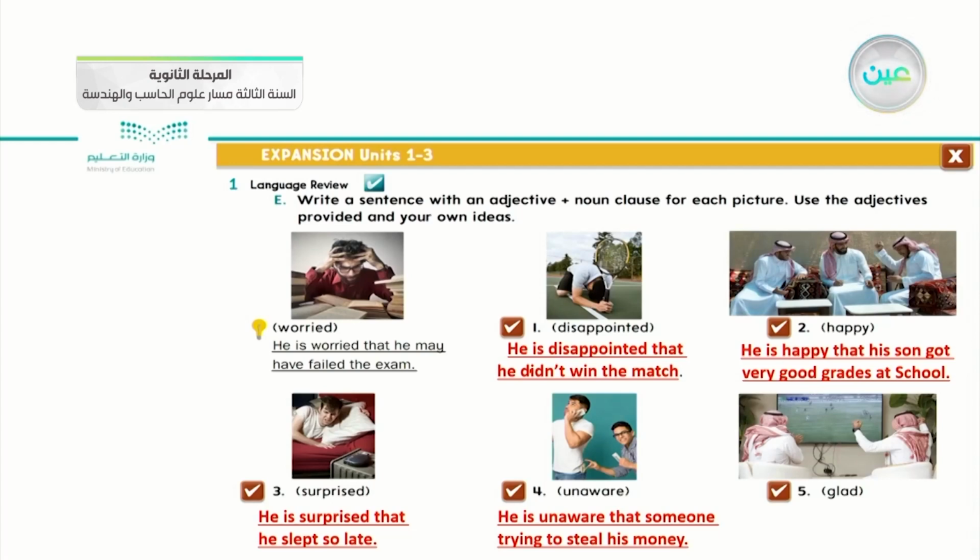The last point from the question is glad. What do you think it is? We can say they are glad, which is an adjective statement. So why are they glad? That they won the game. The first part, as I mentioned, is an adjective statement, and the second one is the noun statement.